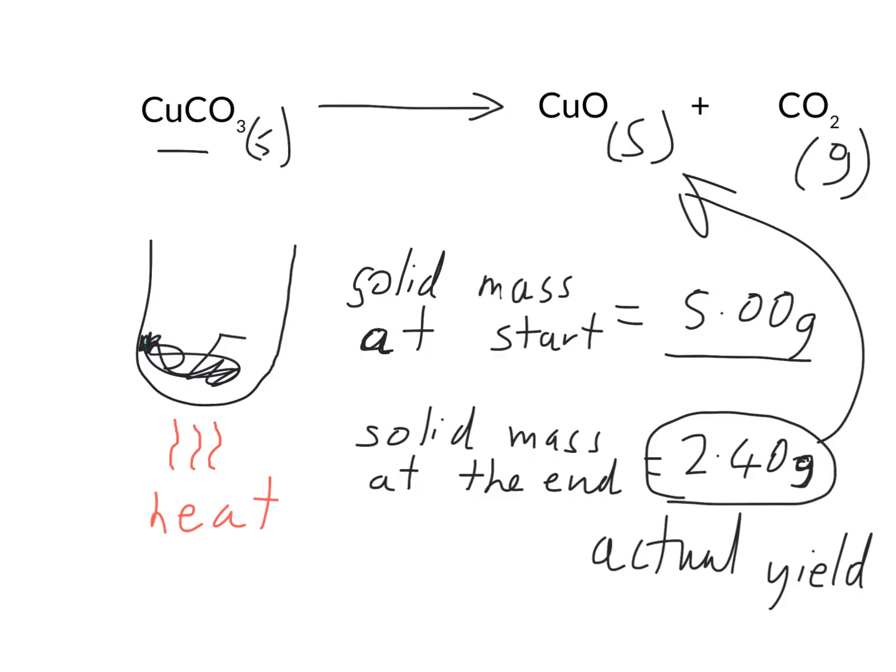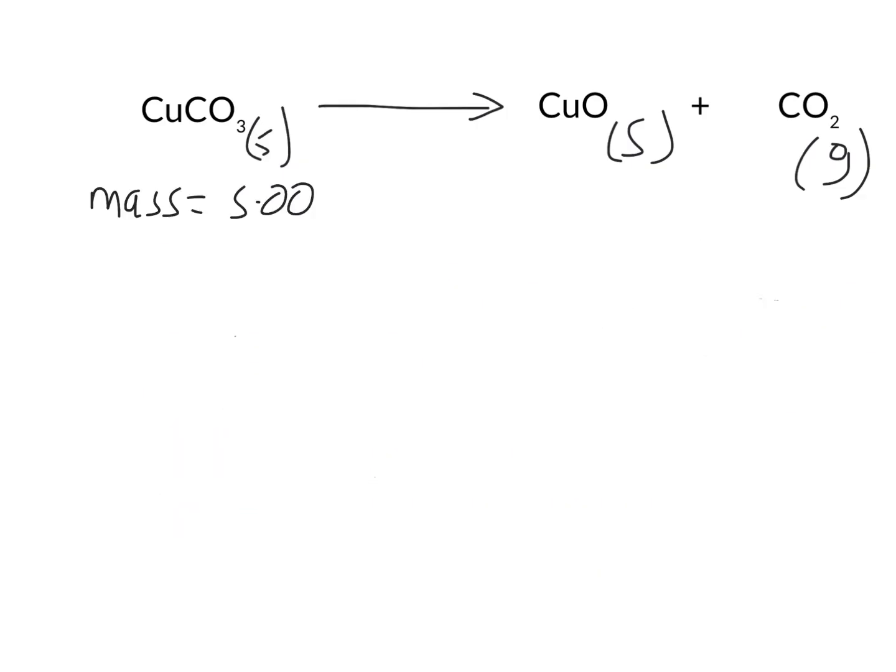There are a few other ways to get actual yield. We can also focus on the carbon dioxide separately, collect it and weigh it and measure it and things like that. But for the moment, we're going to focus in this way. So now how do we find theoretical yield? Well, to do so, we have to start with our copper carbonate. We know we have 5.00 grams of this stuff. We need to first turn this into moles so we can use a molar ratio from our equation. To do so, we need our molar mass formula.